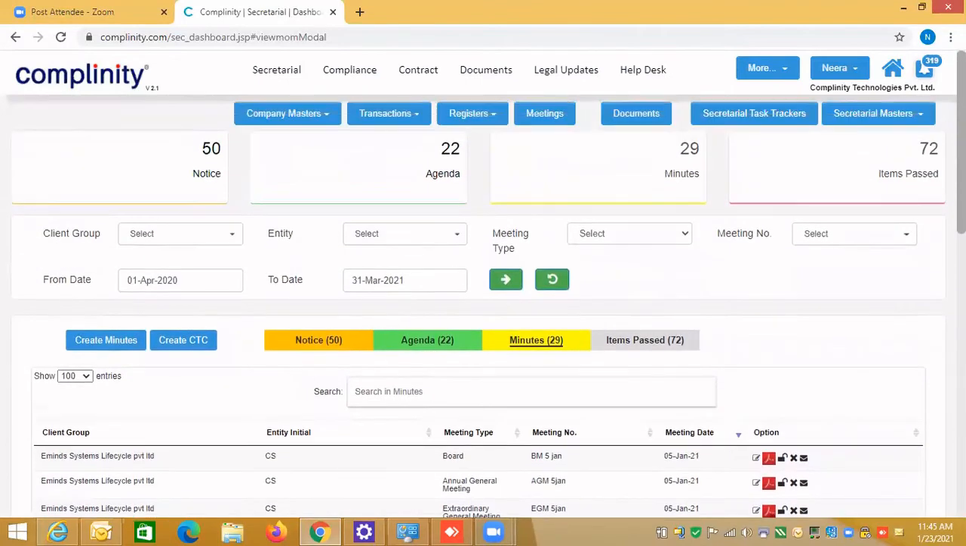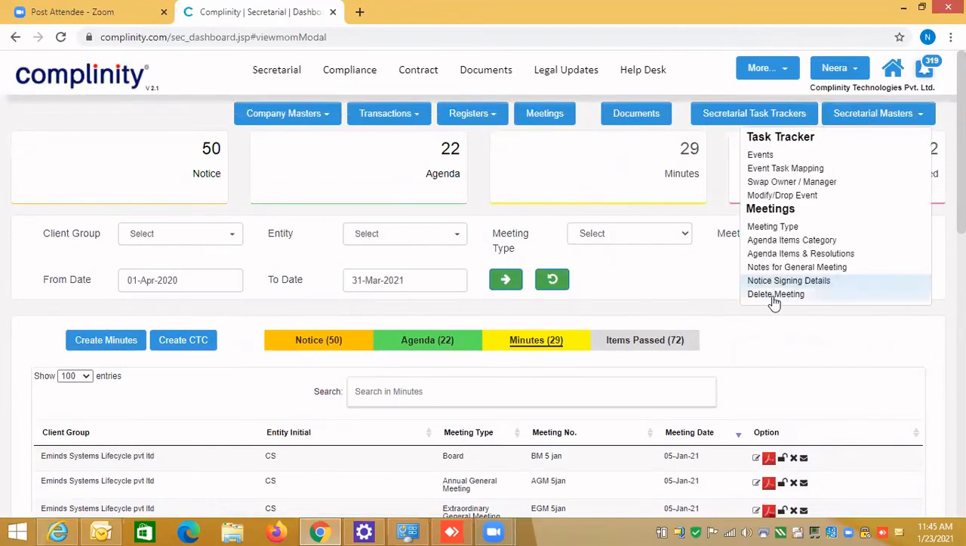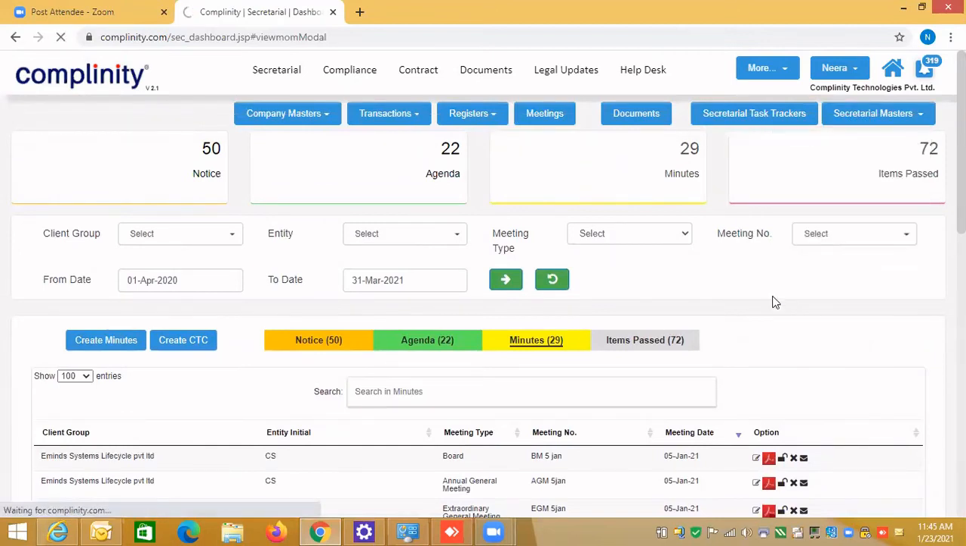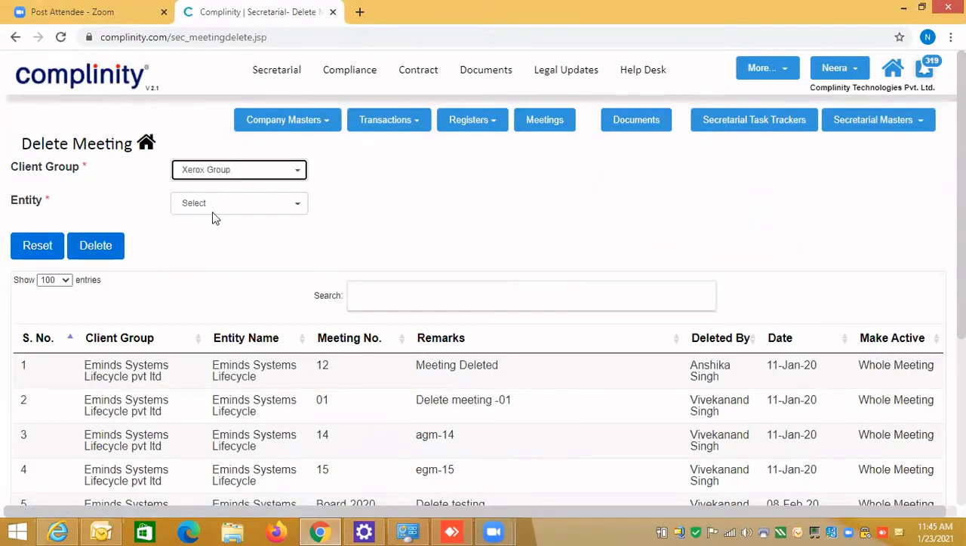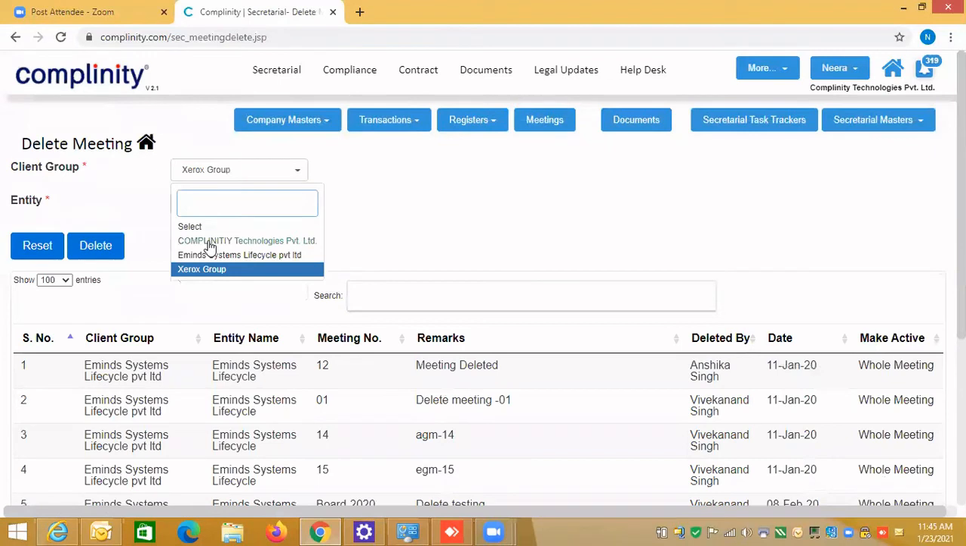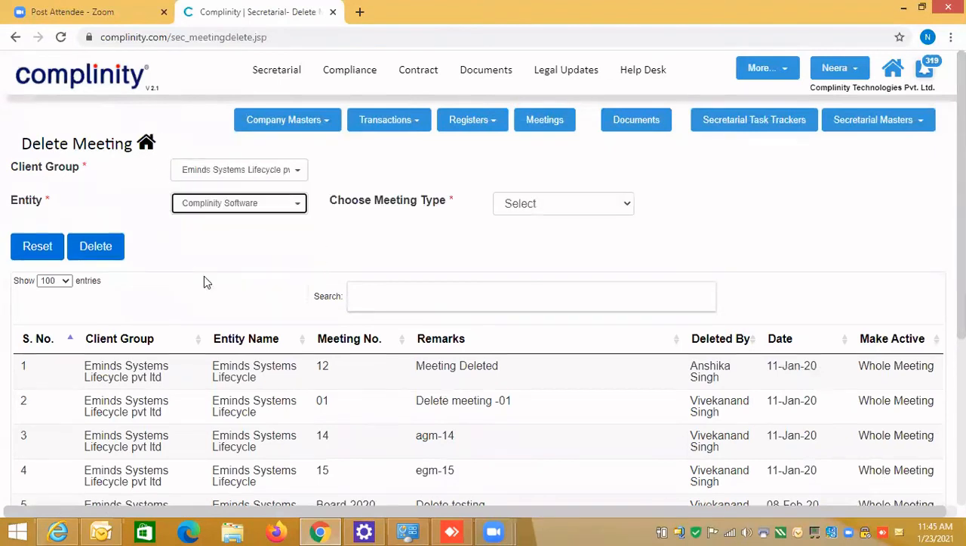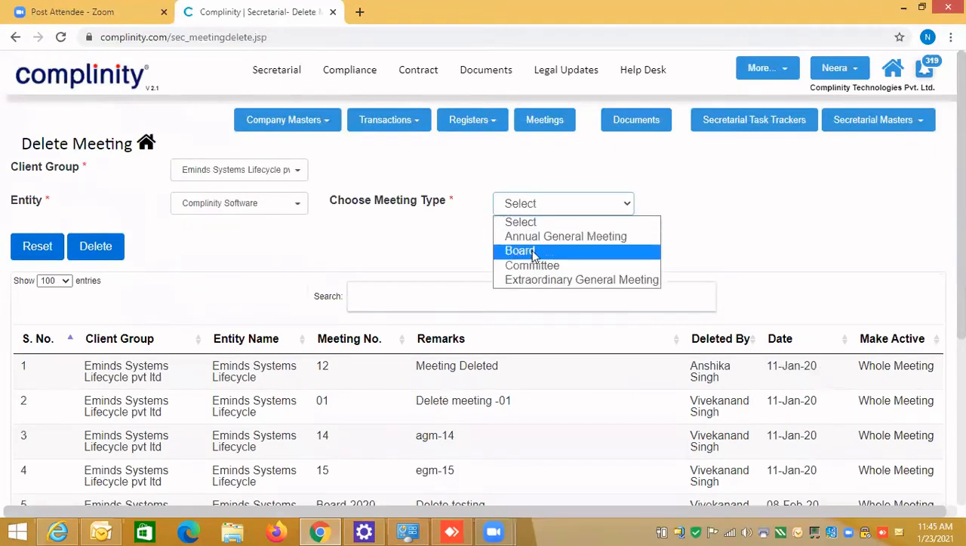If you want to delete the whole meeting, you go to the secretarial master. Here you see the delete meeting. Delete meeting means you would like to delete the whole meeting. You select the client group. Because I have not created anything, you select the software. Then you need to select the board meeting.